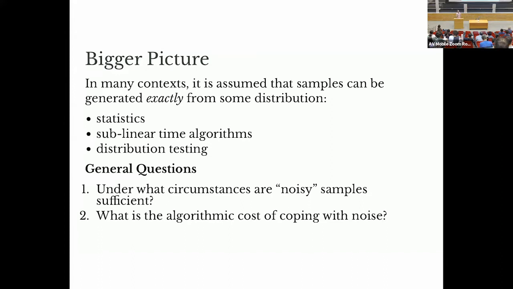And so the general questions that we were trying to address with this work, and this is, I think, just a very first step in this direction, is under what circumstances do noisy samples suffice when we don't know something about the noise? There are some results related to distribution testing showing that certain algorithms remain true even if your oracle that's supplying you samples is lying to you a little bit. But as far as I know, there's not a systematic study in this direction yet. And so if I do have noise in my samples, what's the algorithmic cost of coping with this? Can I correct the sample bias?